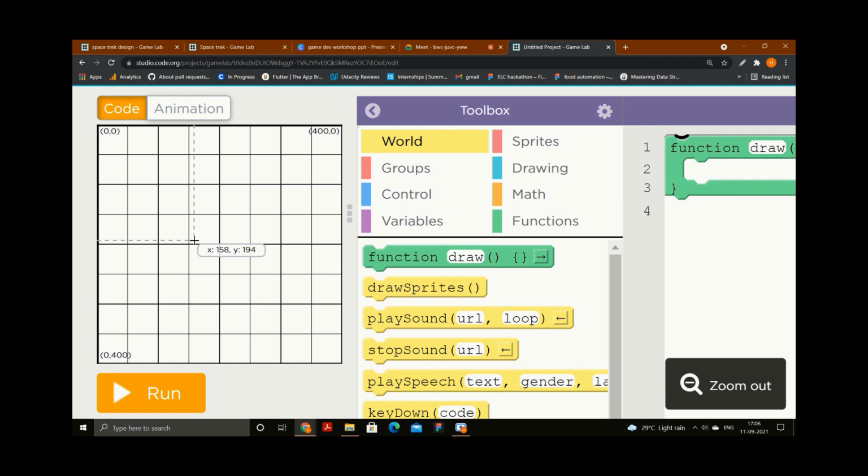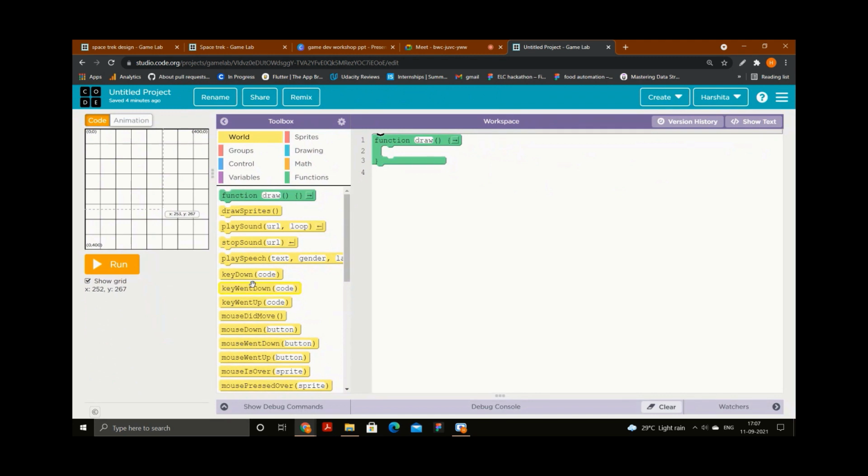In the y, it is 194. That means if I want to locate my object in this position, I will say that the x position of that object should be 158 and the y position should be 194. Similarly, I can locate the object anywhere on the screen by using these coordinates. So that's why the coordinates are useful.